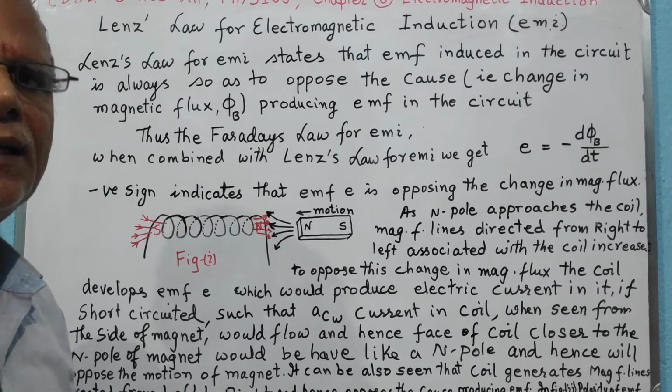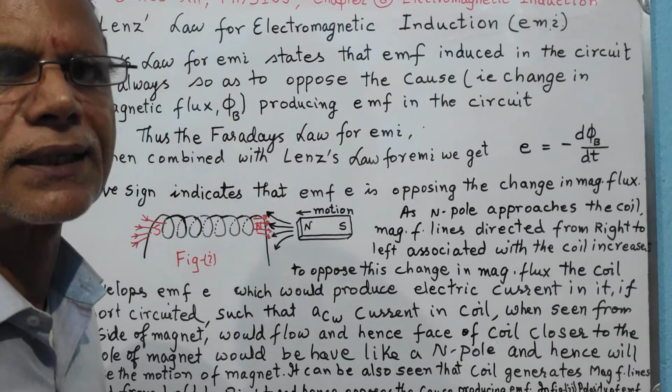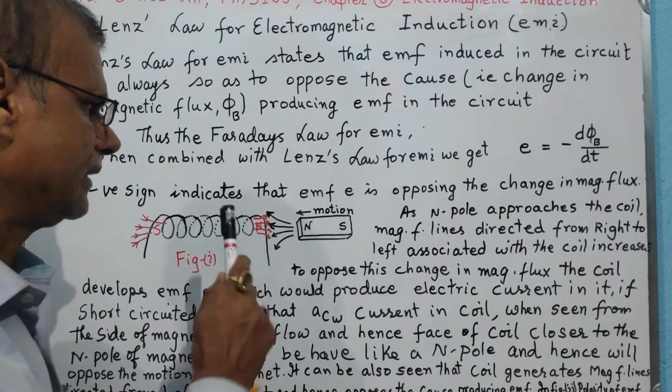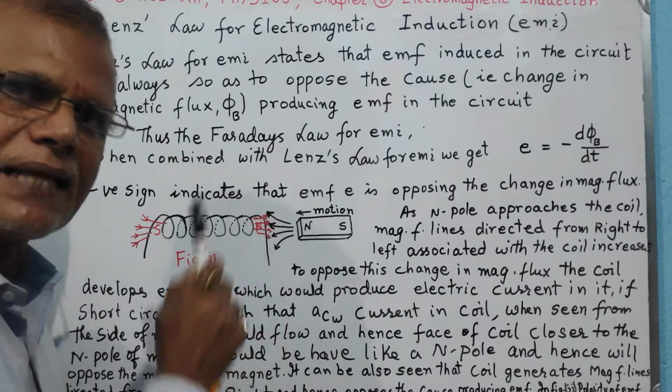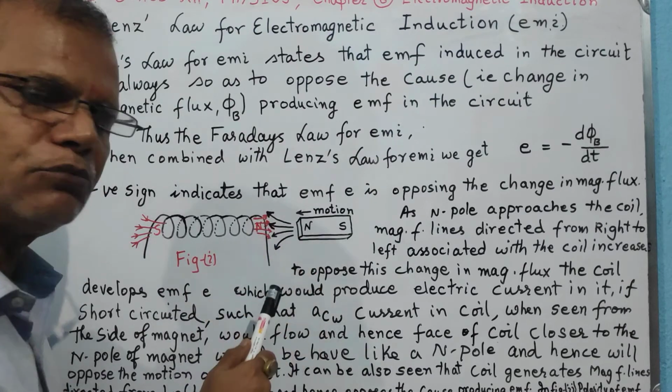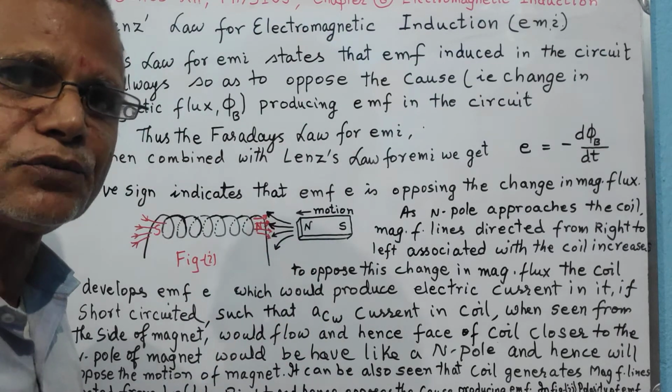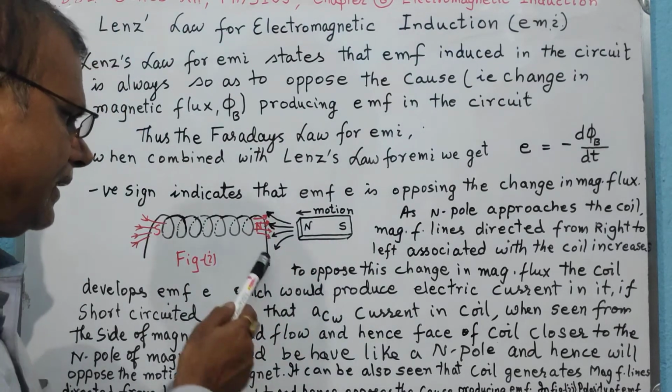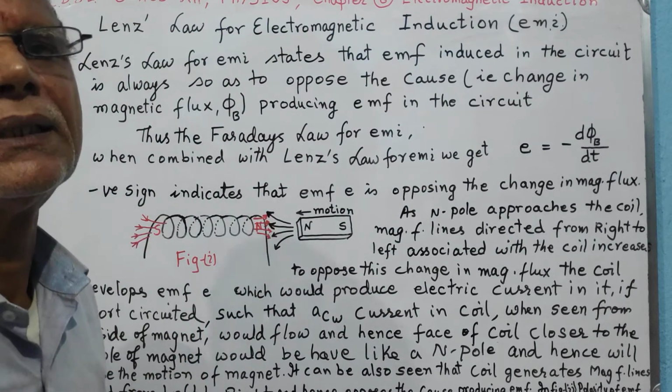This is where we need to do some work against this repulsive force. For that work done, we are getting some energy in the form of EMF.